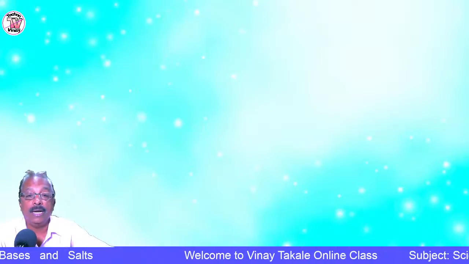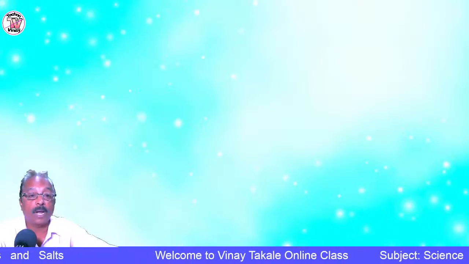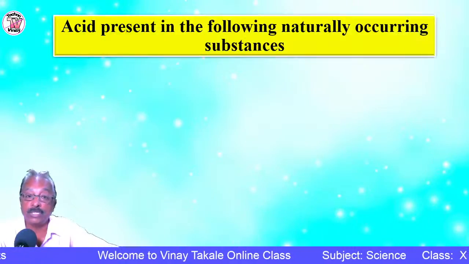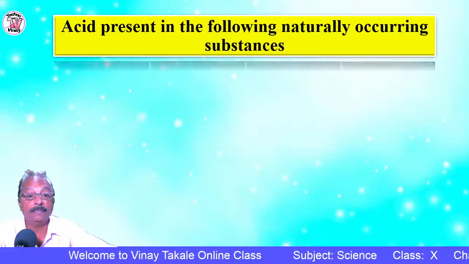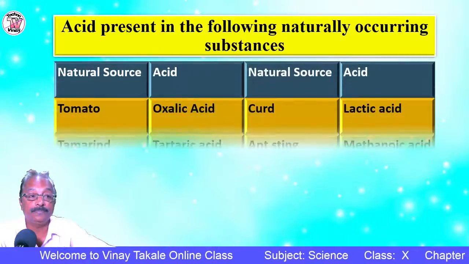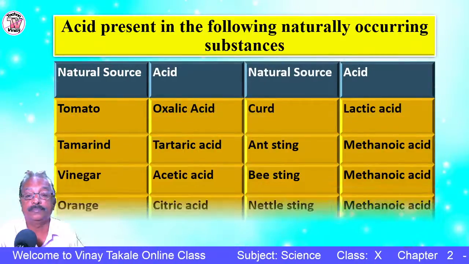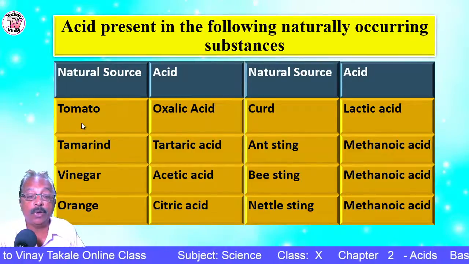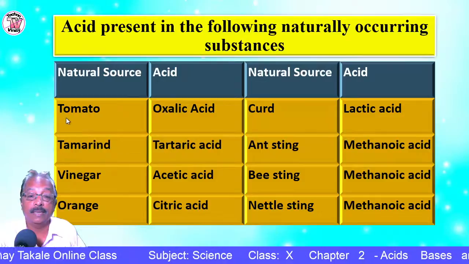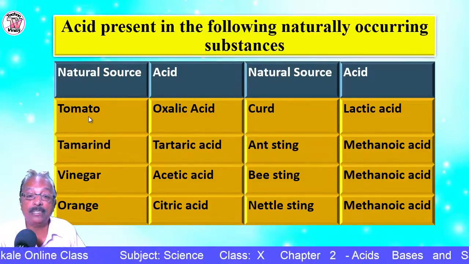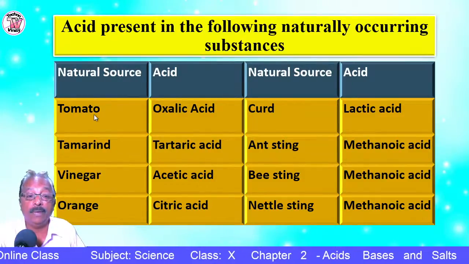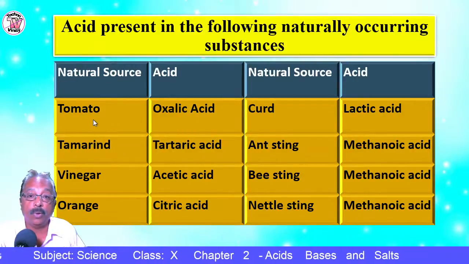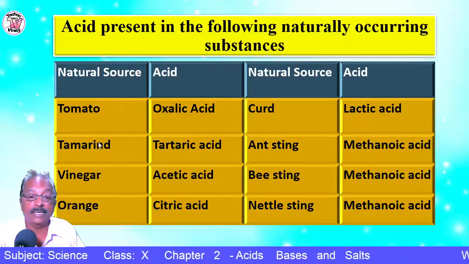Now let us try to find out more about the acids which are present in the following naturally occurring substances. Tomato: what is the acid present in tomato? The last letter of tomato is O, so the acid present is oxalic acid.